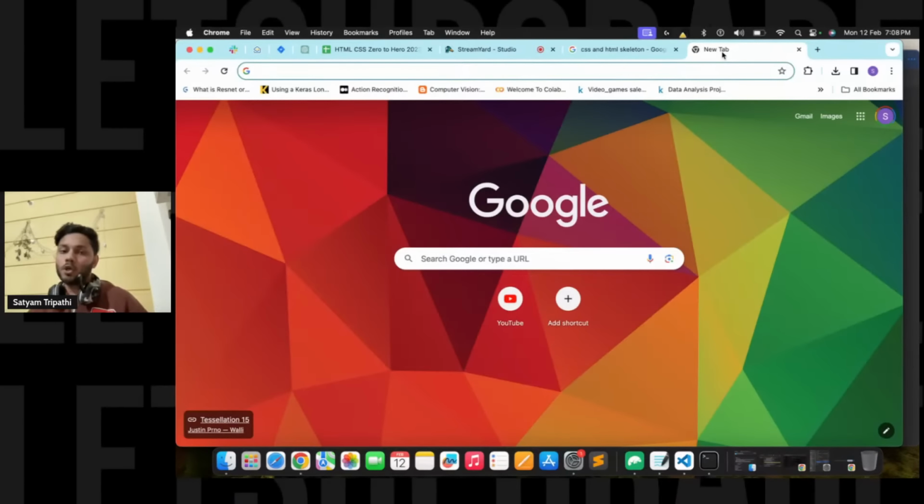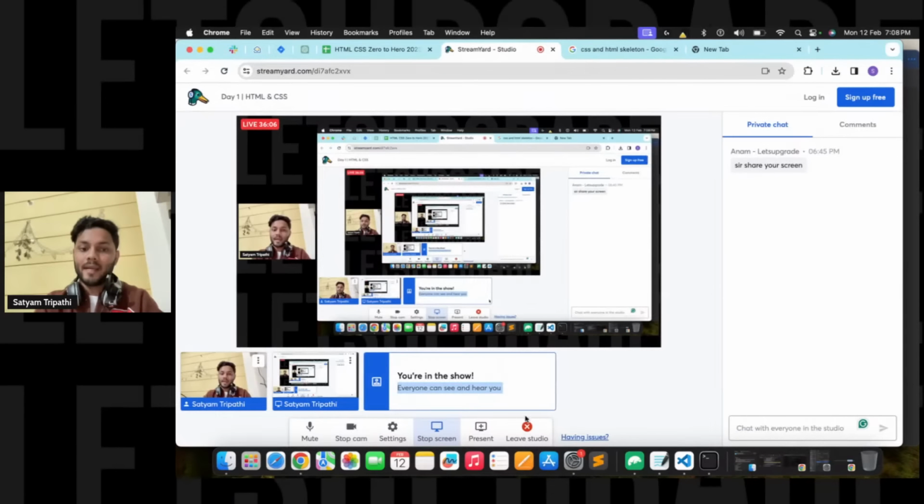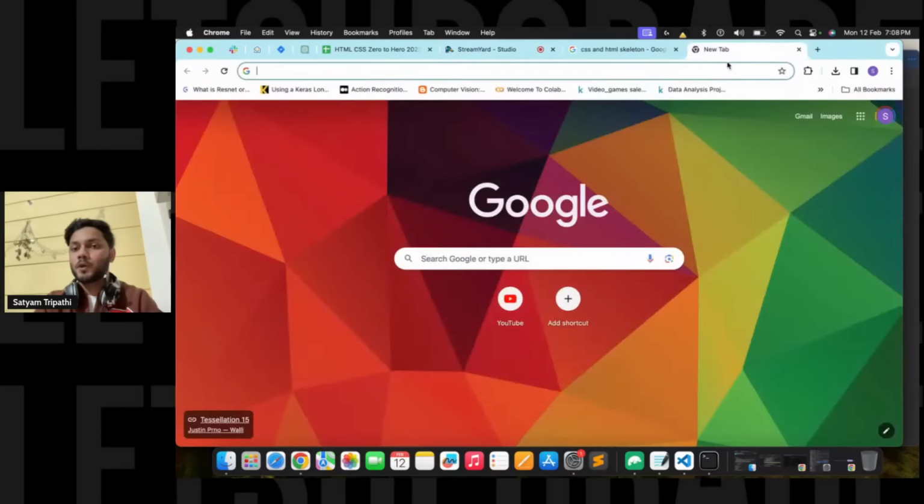For that, we will need a notebook. Let's say if you have to make some kind of notes, at that time what will you do? You'll just pick up a notebook and a pen. Similarly, when we go to code, we need a coding notebook. So over here, we will use VS Code. Let's say if you guys don't have VS Code, I'll guide you on how you can set up the environment over here.